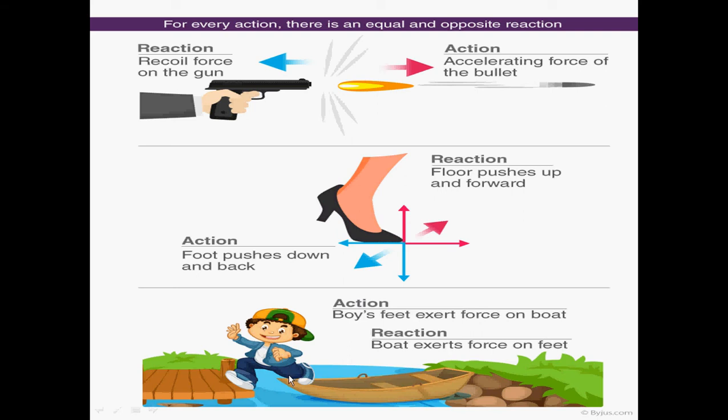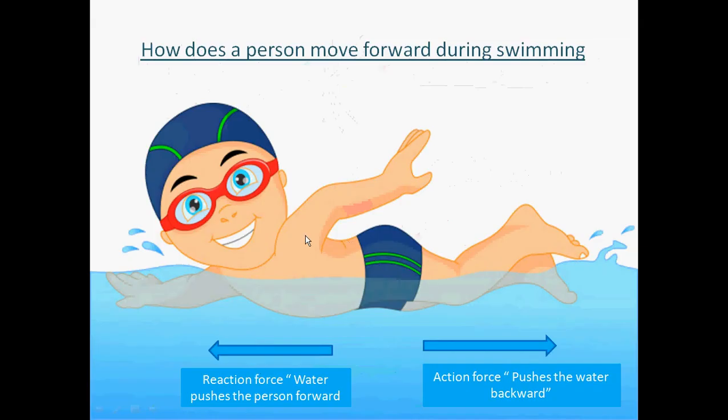Similarly, this boy is pushing this board backwards, and the boy is being lifted upwards and moving in this direction. He creates an action force on the board, and the board creates a reaction force on this child. Even this child who is swimming in the water is applying an action force in this direction, pushes the water backwards. This is an action force by this child, and the water creates a reaction force forward, because of which the boy is able to swim in the water. Water pushes the person forward.